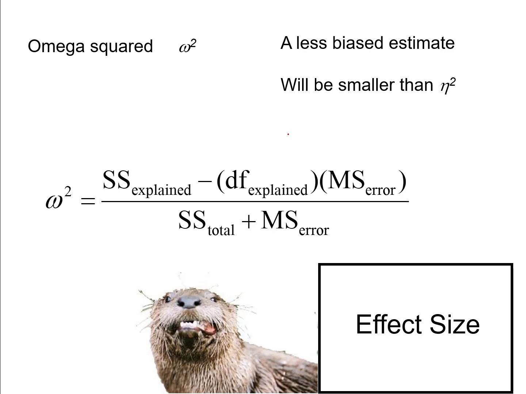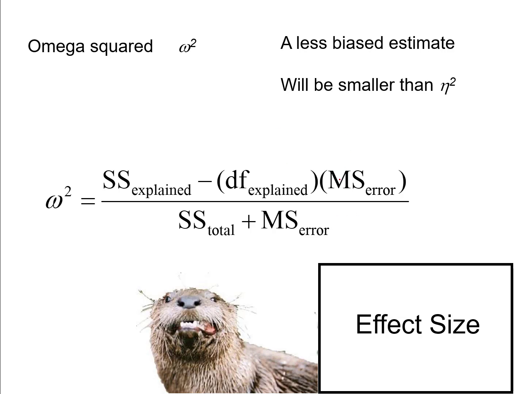But for eta squared, it's more common for people to want to make a correction to try to correct for the bias. So for whatever reason, both for R squared and eta squared, we can make corrections to try to get an unbiased estimate of the statistic. But people often don't bother to correct the capital R squared. They just know it's biased and keep that in mind when they interpret it, but they don't bother to try to correct for that bias. Whereas when people get an estimate of eta squared, they're more likely to want to correct for that bias and get a better estimate of what that effect size is after accounting for the bias.